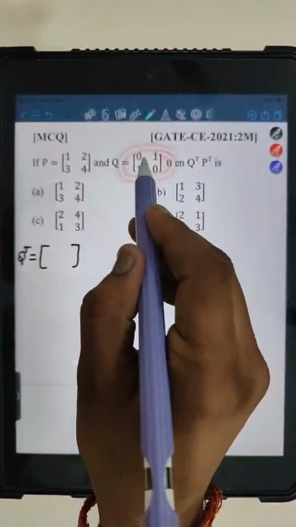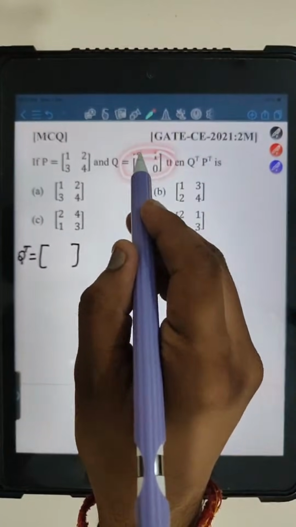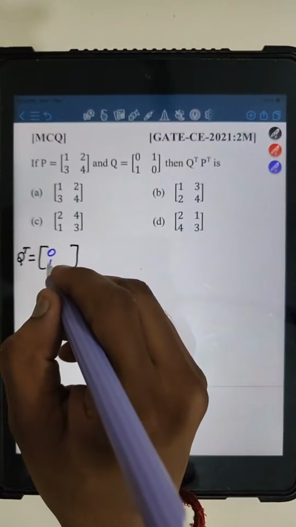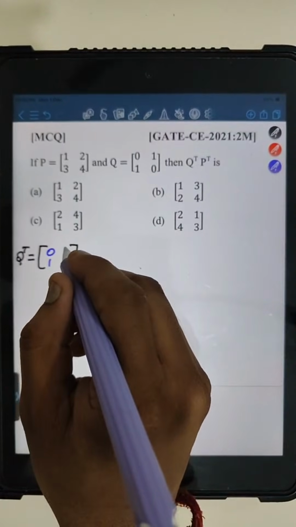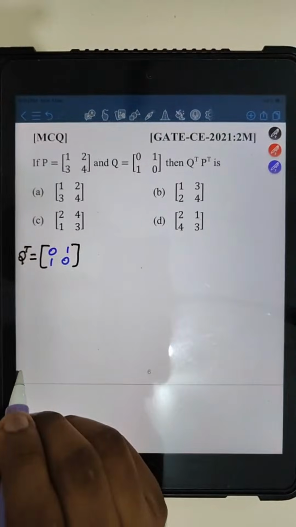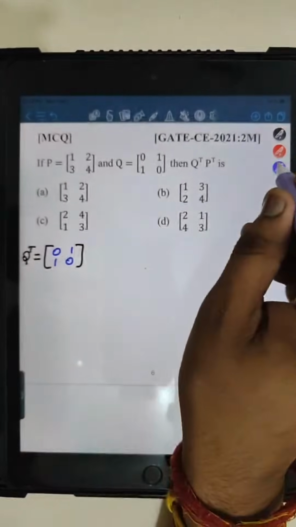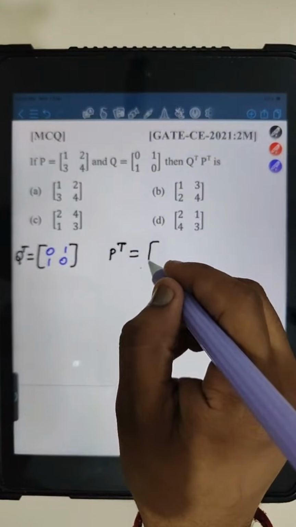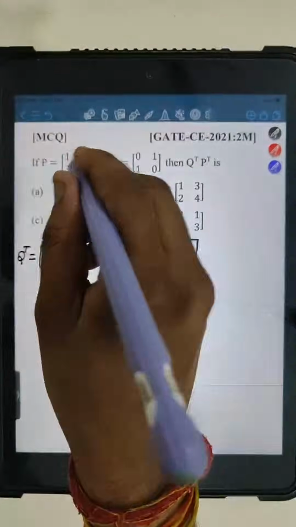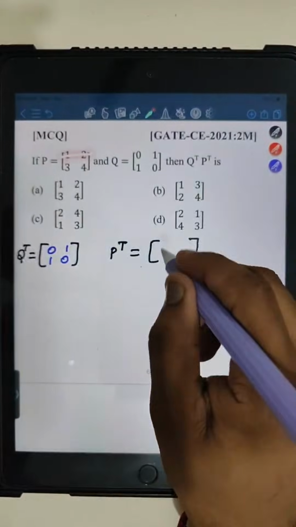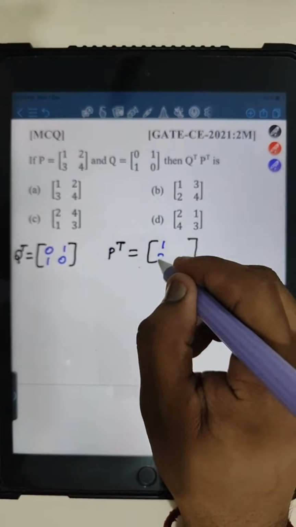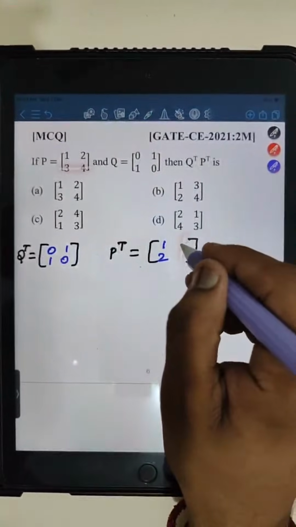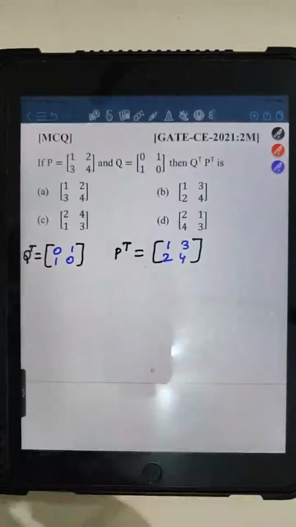If you have this matrix Q, interchange the rows into columns, so you will get 0 1 and then 1 0. We have changed the rows into the columns, right? Same thing we have to do for P also. So P transpose, change the row into column, first row will become the first column, right? And then the second row will become the second column, that is 3 4, correct?